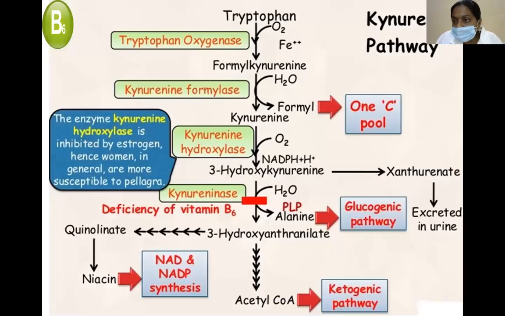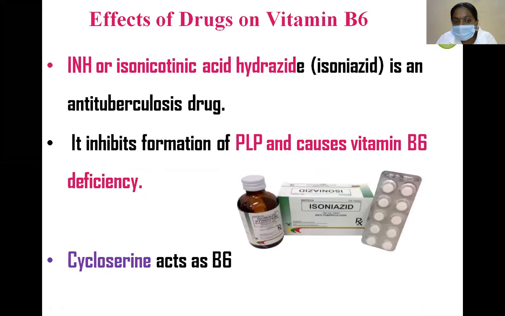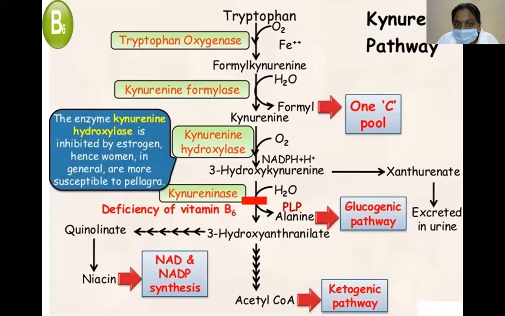So isoniazid is one of the anti-TB drugs, and it inhibits the formation of PLP, on which many enzymes depend. Tryptophan can't be converted to niacin. Similarly, the kynurenine pathway is also known as the tryptophan pathway. Tryptophan must be converted into niacin, and the kynureninase enzyme is dependent upon PLP. When there is a block in the conversion to PLP, tryptophan can't be converted to niacin.